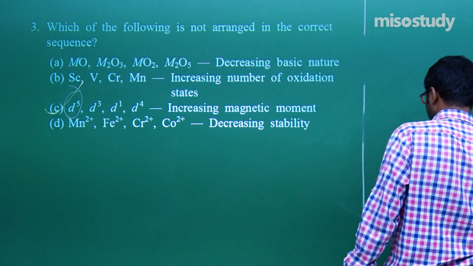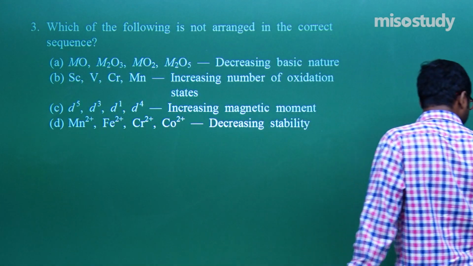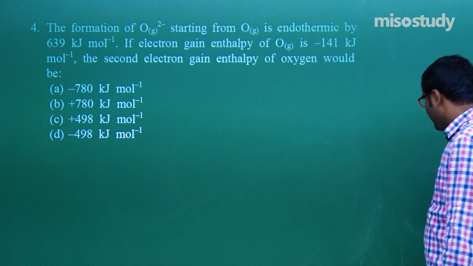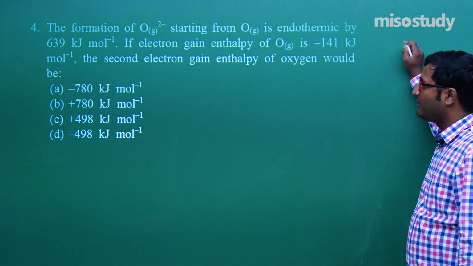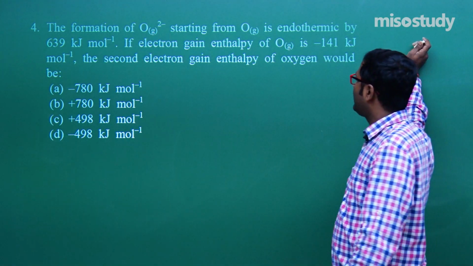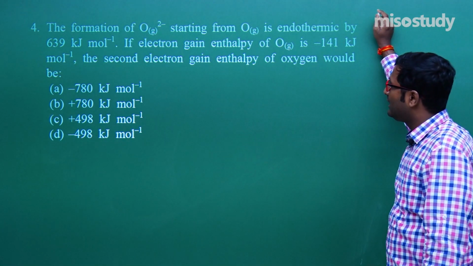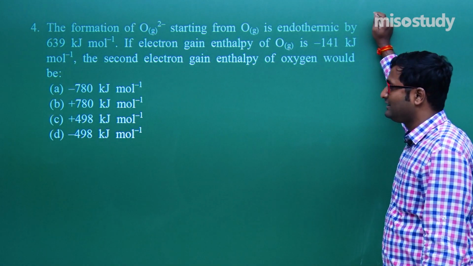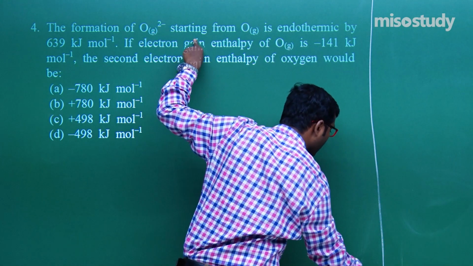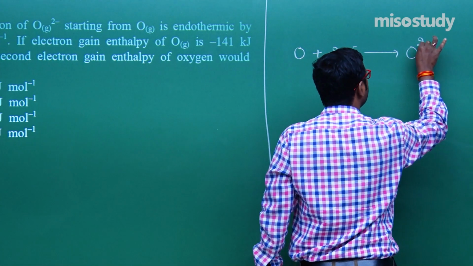What is given? Question number 4. The formation of O2- starting from O is endothermic by 639 kilojoule per mole. If the electron gain enthalpy of O is minus 141 kilojoule per mole, then we have to find the second electron gain enthalpy. This is one of the best questions. Look at the formation of O2- from O, that is, when O gets 2 electrons, it gives you O2-.